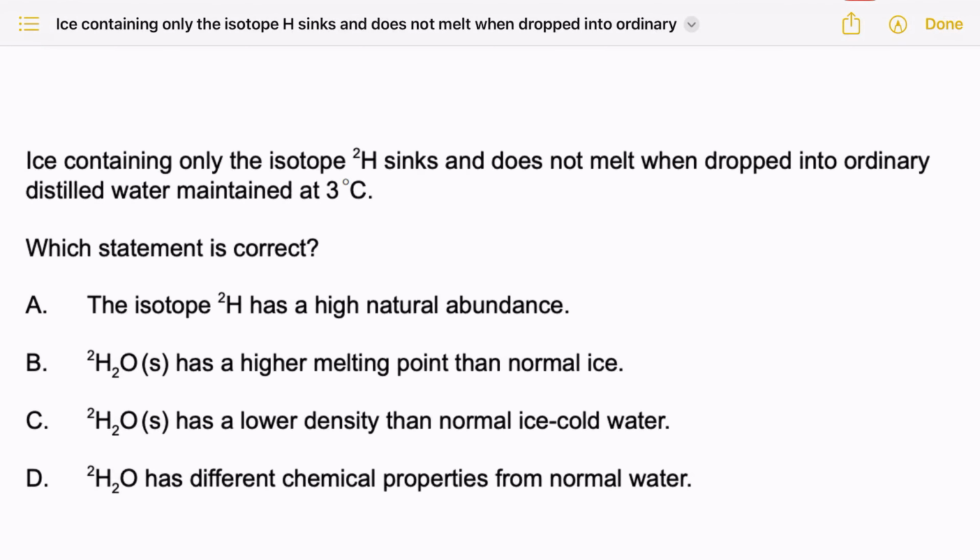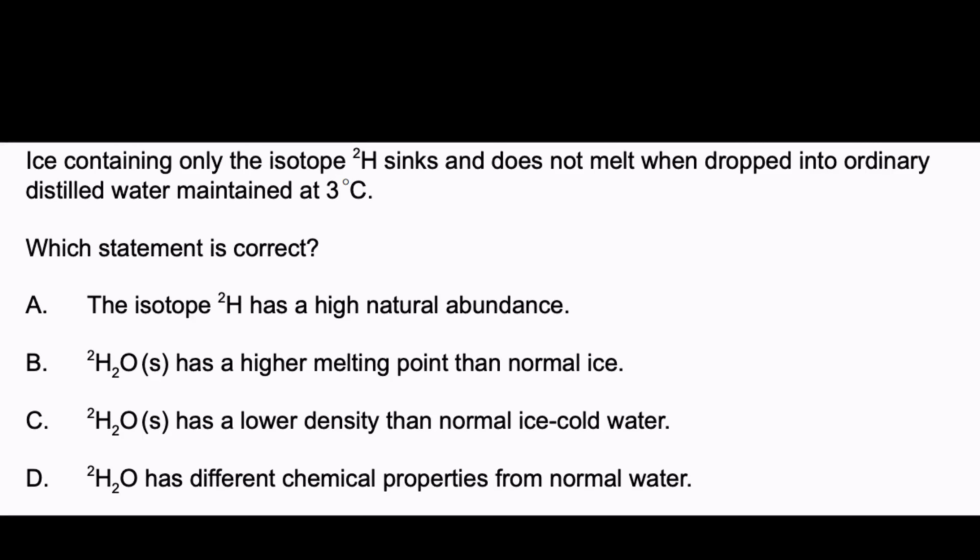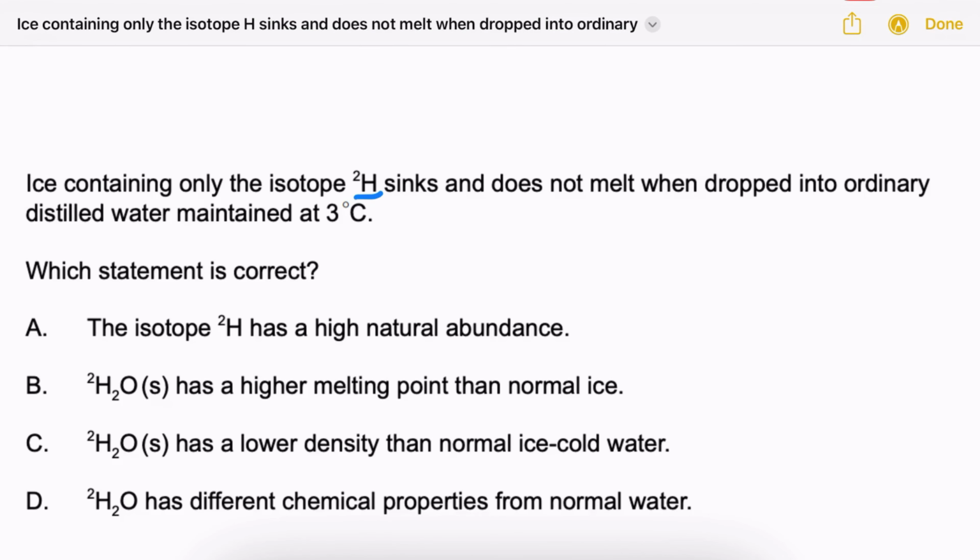So let's jump in and look at the first question together. The question says, ice containing only the isotope H2 sinks and does not melt when dropped into ordinary distilled water maintained at 3 degrees Celsius. So a few things we need to look at here. It's not melting, it's in water at 3 degrees Celsius, and the isotope is H2.